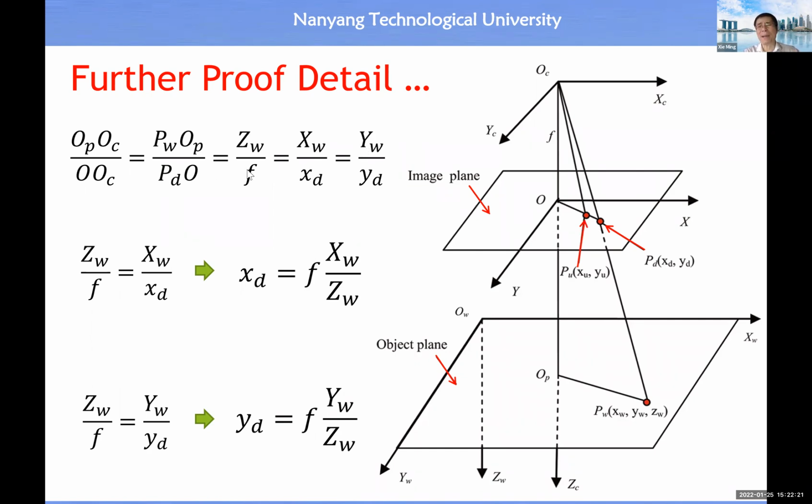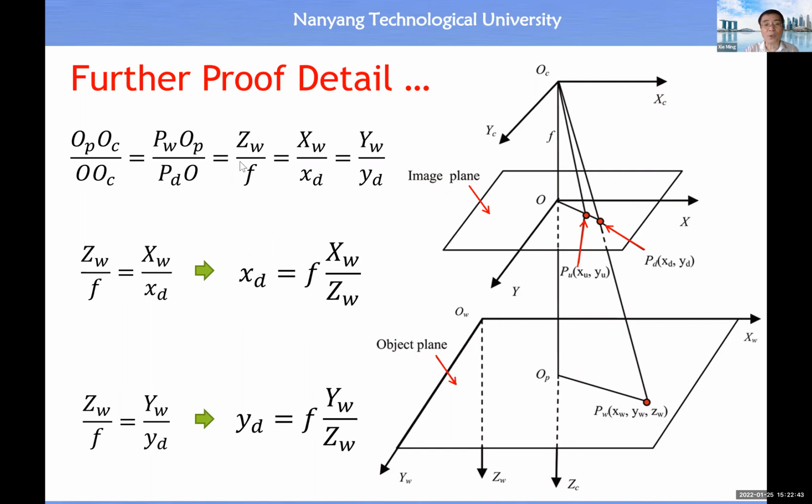Because of the similarity of these two triangles, you can get this ratio to be constant, all right? Then from this equality, immediately you know that the x coordinate in the image plane is equal to the focal length times the x coordinate divided by the z coordinate in the camera coordinate system, all right?